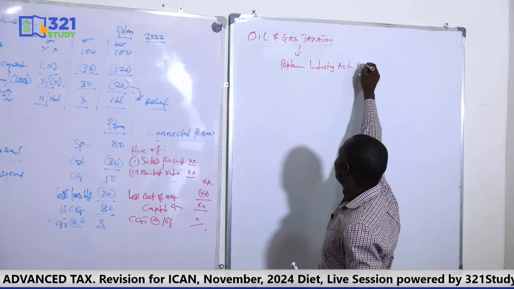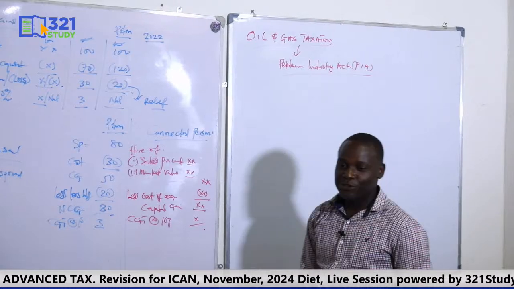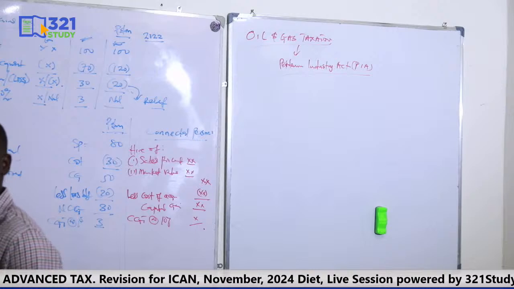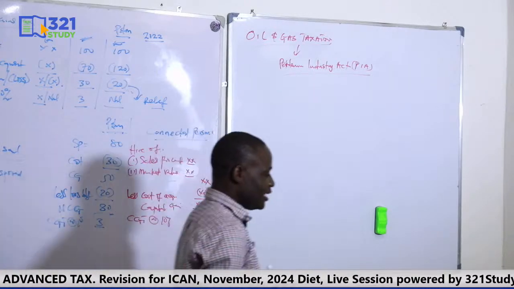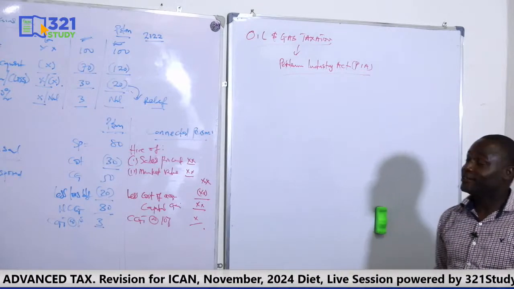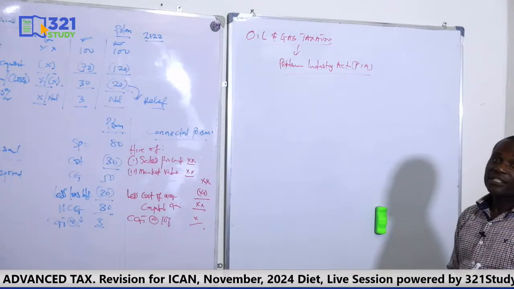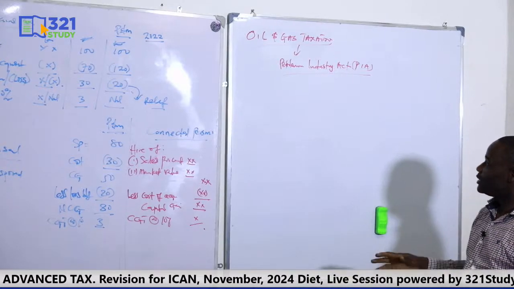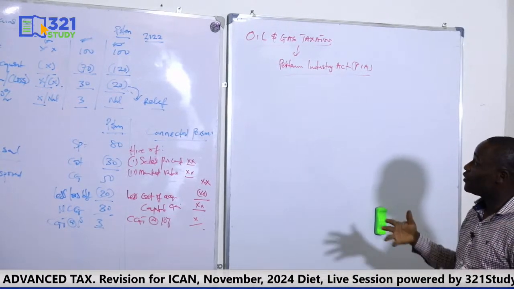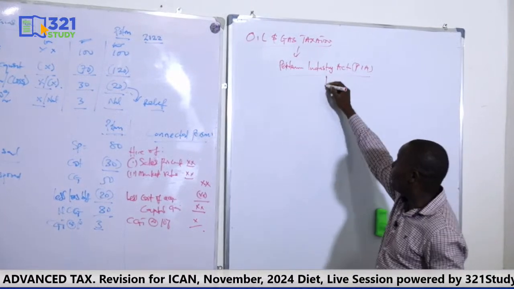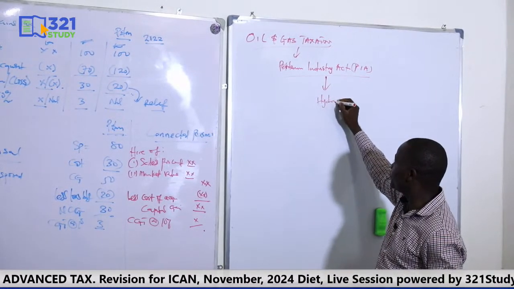PIA. Before now we used the Petroleum Profit Tax Act. So we don't expect the examiner to set the old one, PPTA, because that would be asking too much, because PPTA is a very wide syllabus, and PIA is also another wide syllabus. So that is why the examiner has concentrated on the Petroleum Industry Act. And when you say Petroleum Industry Act, it's all about hydrocarbon tax, remember?